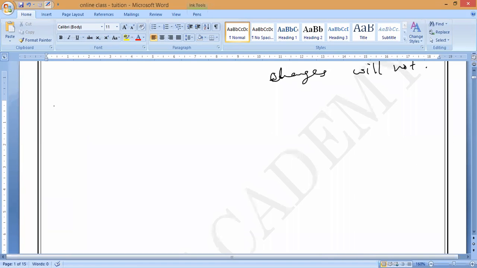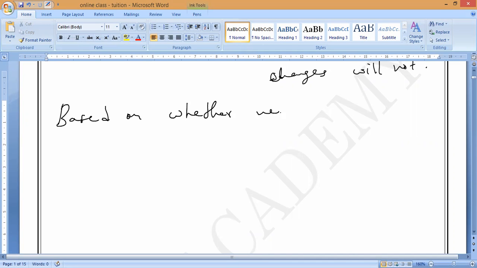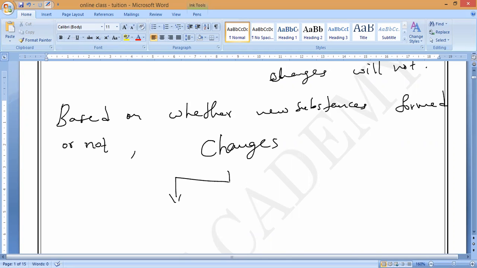So based on this property, we are going to classify all the changes into how many categories? 2 categories. One is what? Physical changes, and another one is called what?